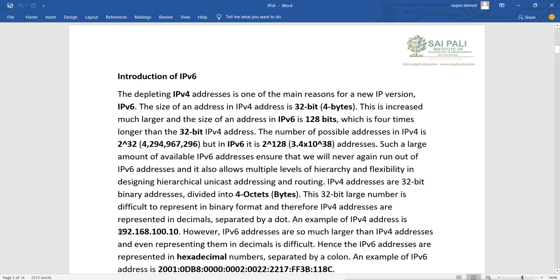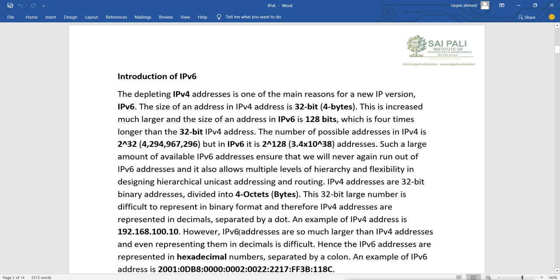Our digital machines understand only binary, but if you use 32 bits you have to type 32 bits, and that is too big. So IPv4 is written in decimal, which is easy to write and easy to remember, divided by dots into 4 parts of 8 bits.